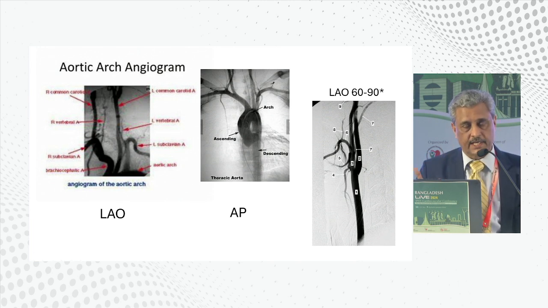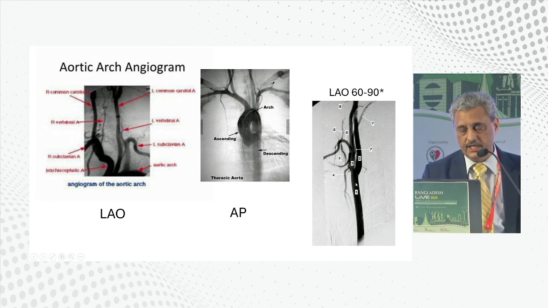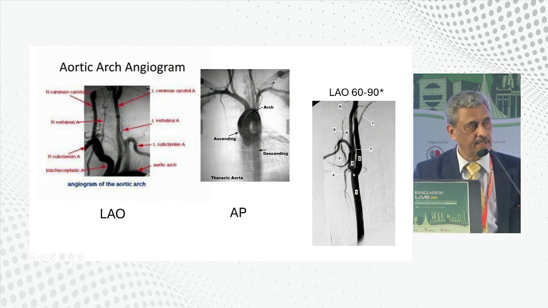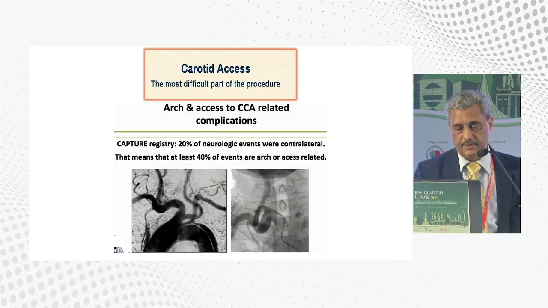Once you have engaged your diagnostic or guiding catheter inside the common carotid artery, you go to an extreme LAO view, and there you will be able to see the internal carotid going posteriorly behind, and usually the lesions are lying at the carotid bulb, which is located over here. So at the beginning of the internal carotid artery, the plaque is placed mostly posteriorly.